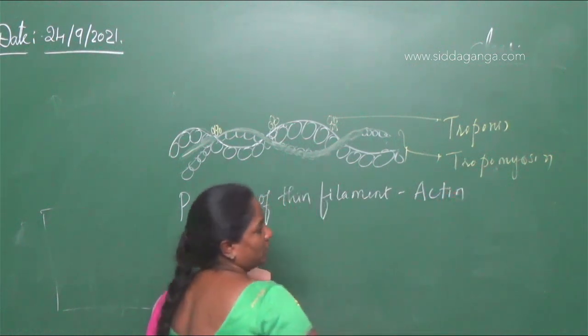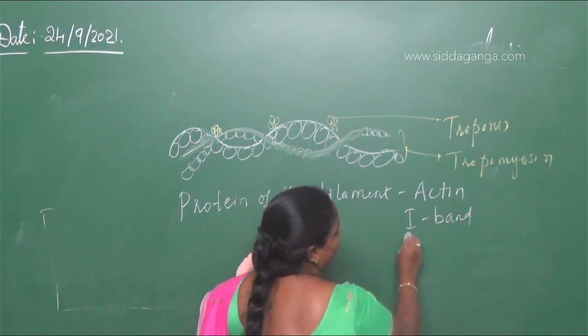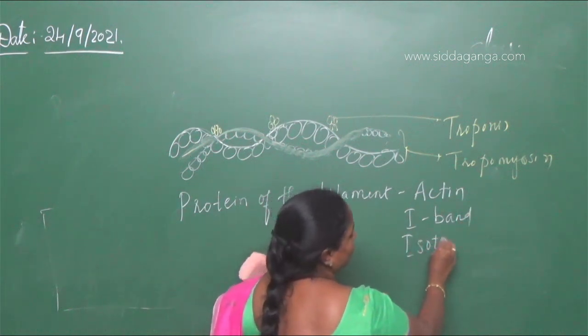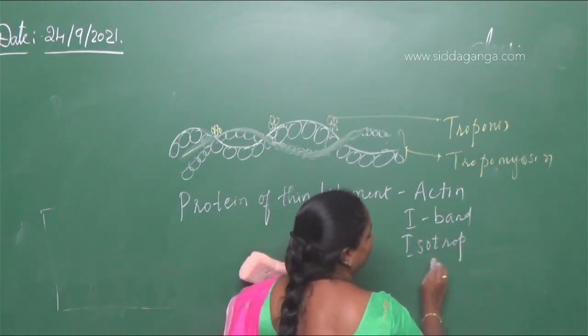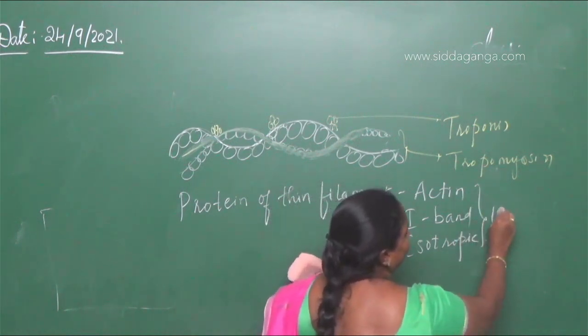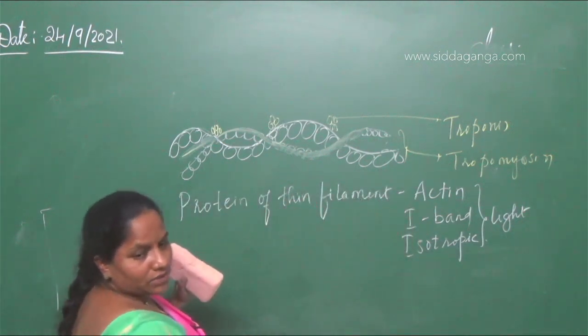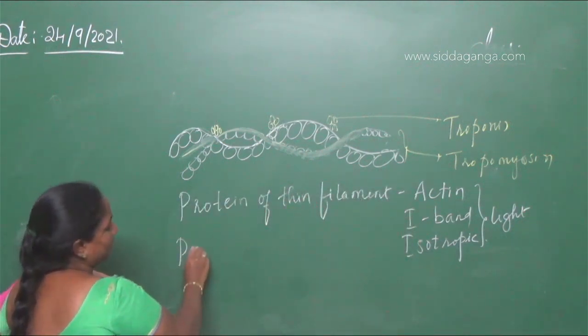Actins are also called I bands, or isotropic bands, which are light bands also. We call them light bands. Next, protein of thick filament.